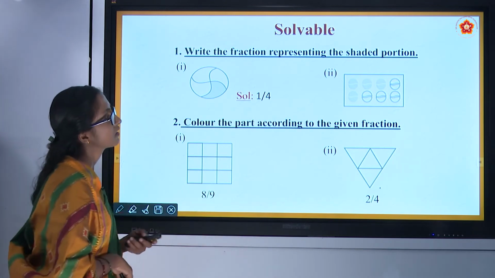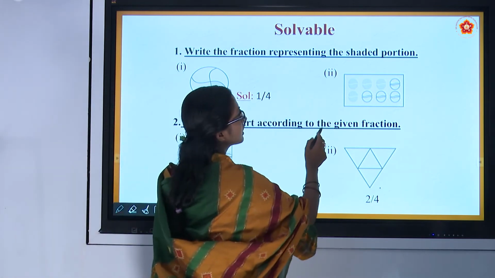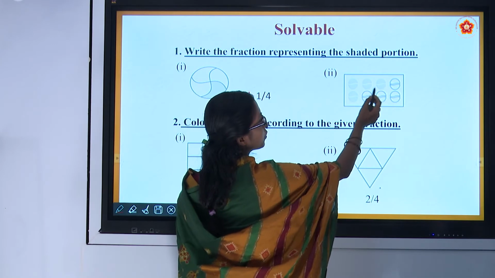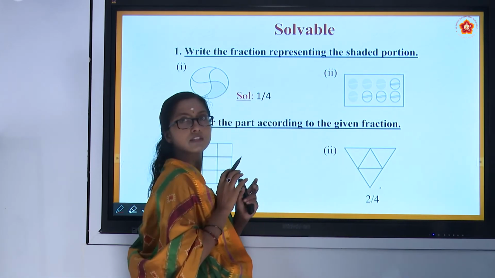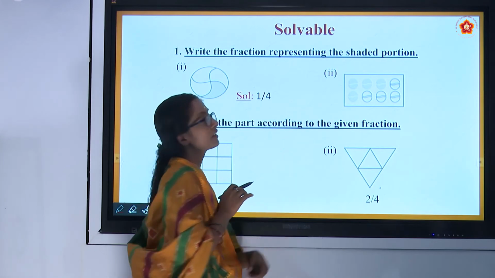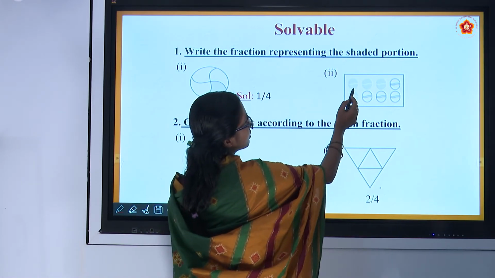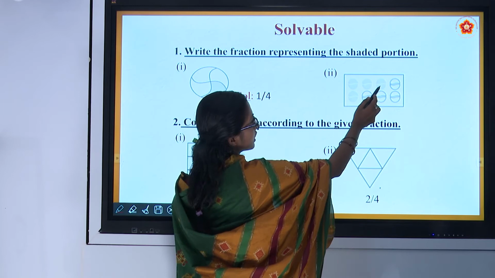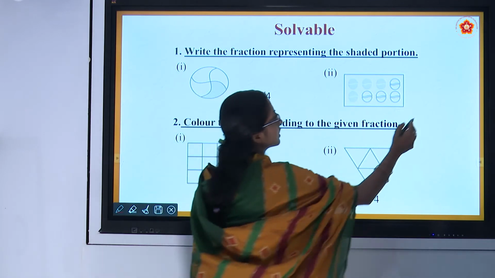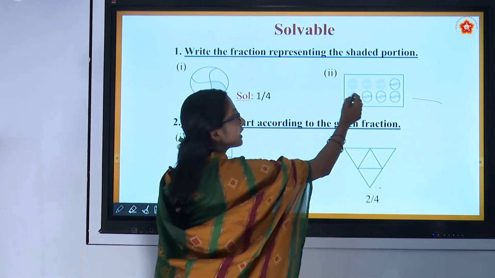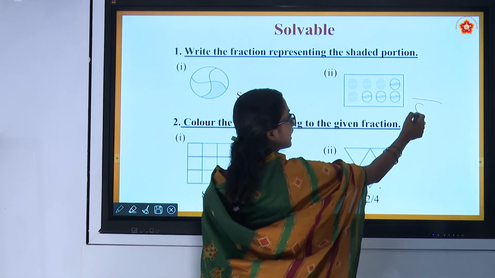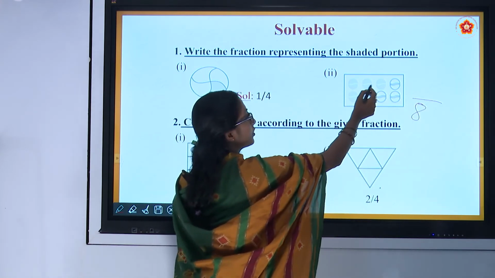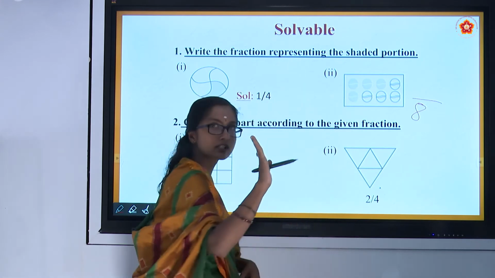In this second one, 1, 2, 3, 4, 5, 6, 7, 8. There are 8 balls. Among them, how many are shaded? 1, 2, 3, 4. That means whole thing was 8, and 4 are shaded.